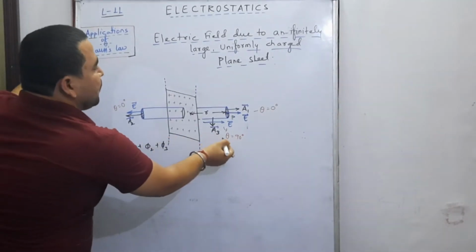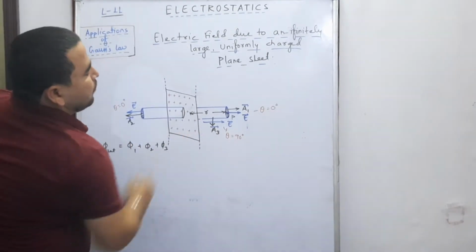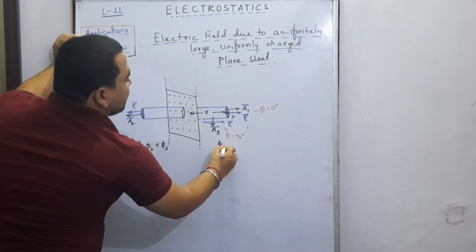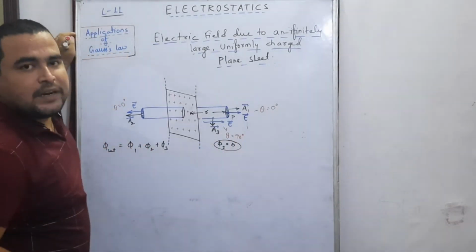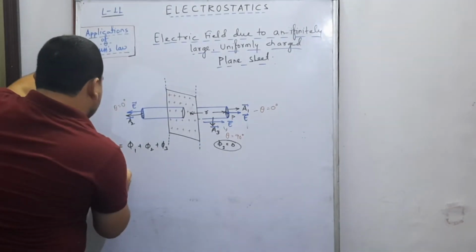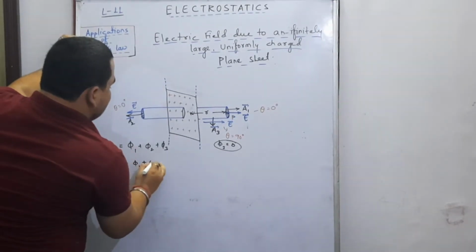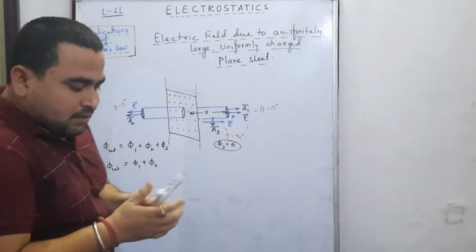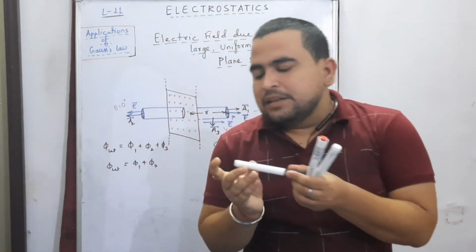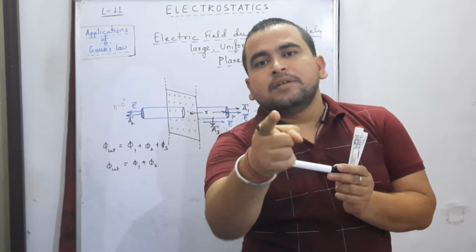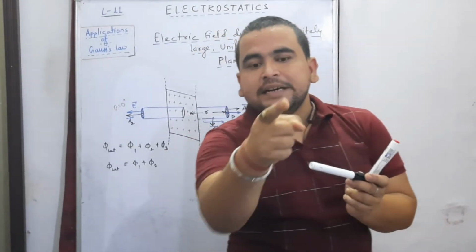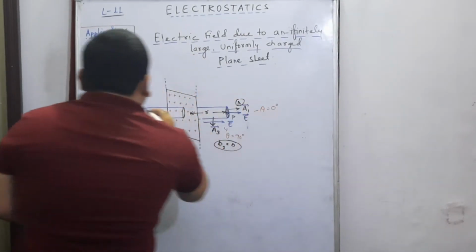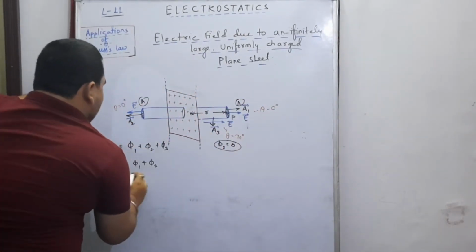What about the value of phi 3? Definitely, since theta is 90 degree and cos 90 gives 0, the value of phi 3 is 0. Then the value of net flux becomes phi 1 plus phi 2. Is that clear? Okay. Now, since the cylinder is uniform, what about this area and this area? Sir, same. Yes sir, it is same. Can we let it as A and A? If this area is A, and this area is A, what about the value of phi 1 and phi 2?